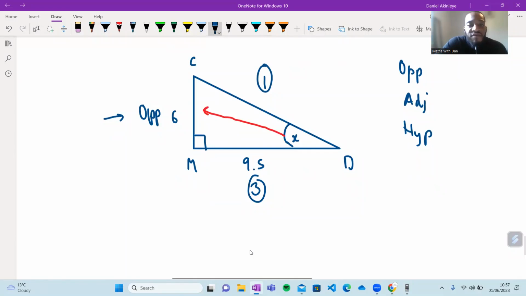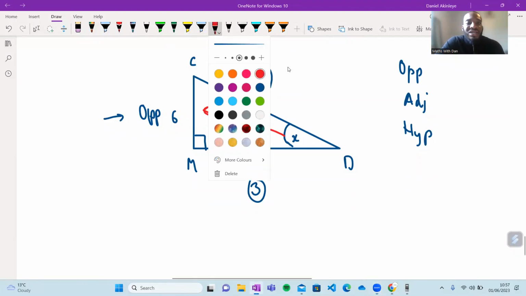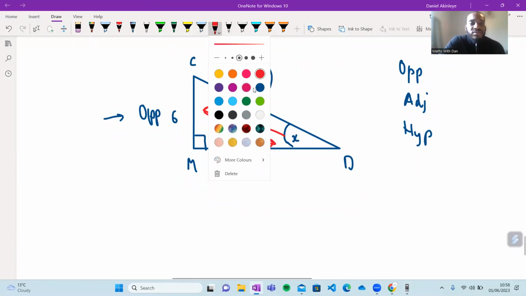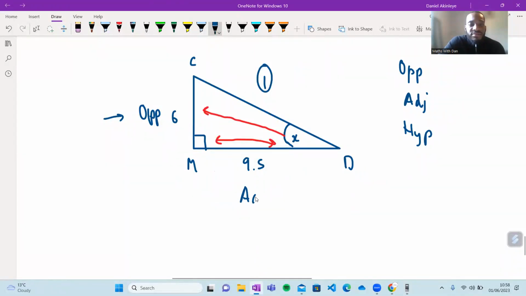Can somebody tell me what the side number 3 is? Yes, thank you very much, Zaraya. It's the adjacent, isn't it? Yeah? How do we know? The way I always remember it is it's always the side in between the right angle and the angle in question. So this is the adjacent side, yeah? So I'm going to call this the adjacent. And then the last side is the hypotenuse, which is the longest side, it's the diagonal side, and it's the side opposite the right angle. This is the hypotenuse here, yeah?